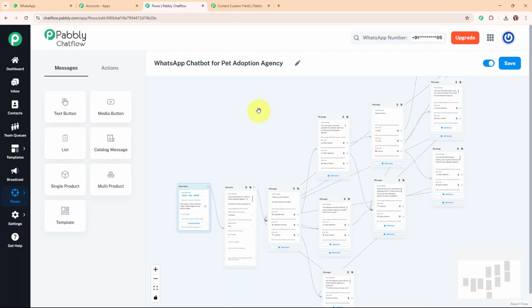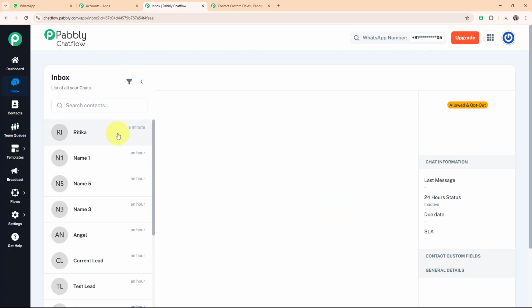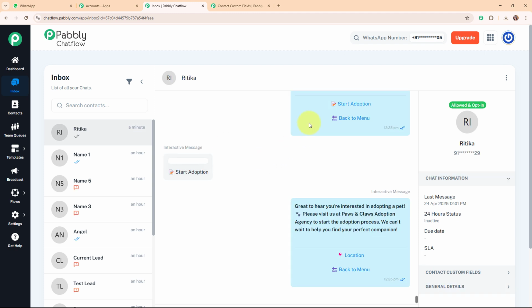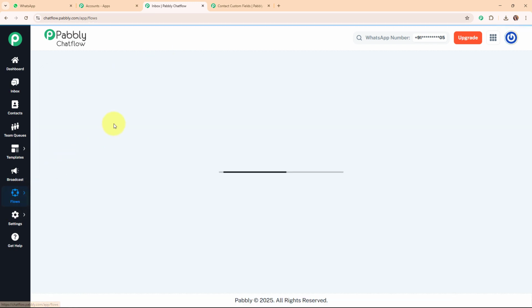And now here let me show you another amazing feature that Pabbly Chatflow offers, which is the inbox. So I'm going to access the inbox from the left side bar. And here in the inbox, you can see all the existing chats of your WhatsApp number. And not only this, you can see the entire chat between your WhatsApp chatbot and the customer with the message status as sent, delivered and read. And you can also see your customer details available in the right side panel over here. Alright, so let's move back to the flows.